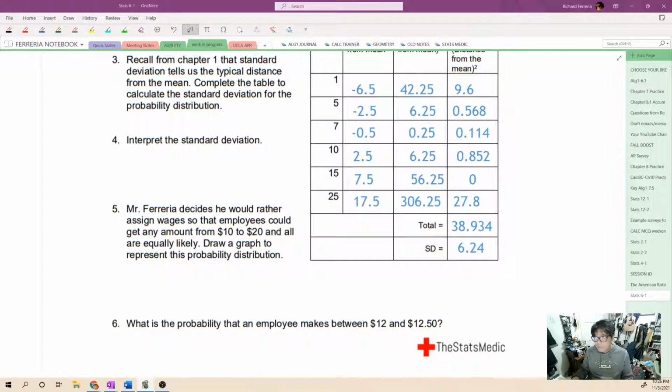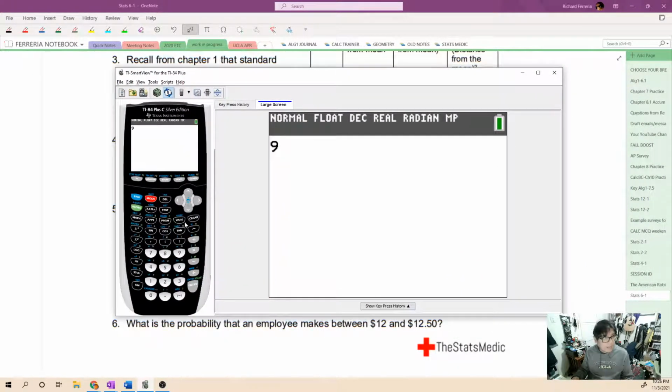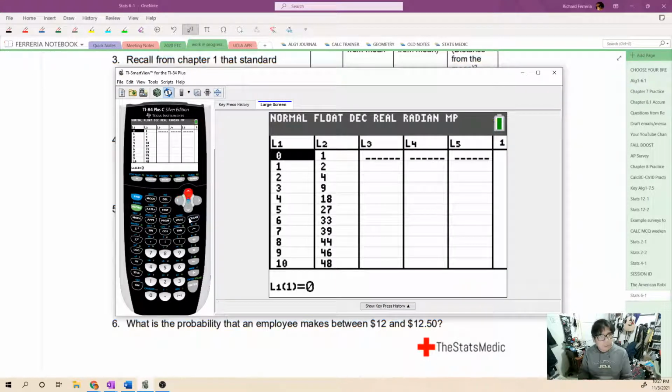So let's grab our calculator, and we're going to just clear off. We'll do what we normally do, and go to Stat, Edit, and clear off these lists so we can put our new ones in.